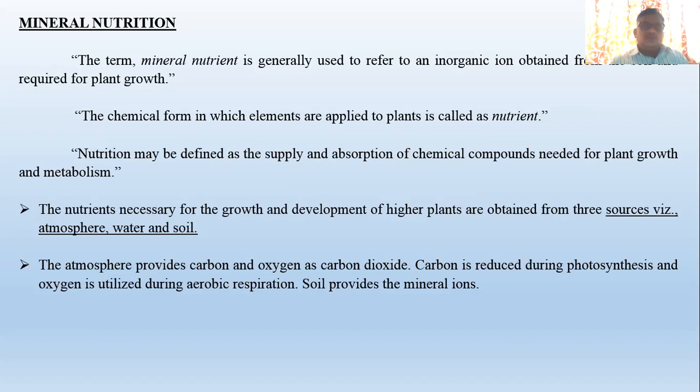In the photosynthesis reaction this carbon gets used up, and oxygen is utilized during aerobic respiration, and soil provides the mineral ions. Aerobic means in the presence of oxygen, that is aerobic respiration, which we are going to discuss in our next lectures.